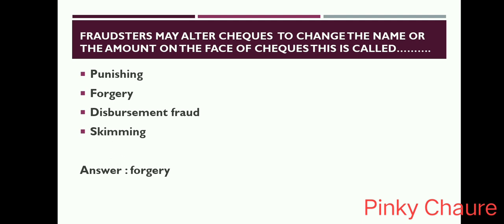Fraudsters may alter a check to change the name or the amount on the face of a check. This is called dash. Option is phishing, forgery, disbursement fraud, scheming. Answer is forgery.